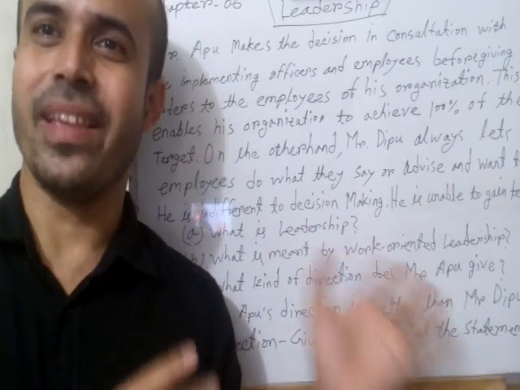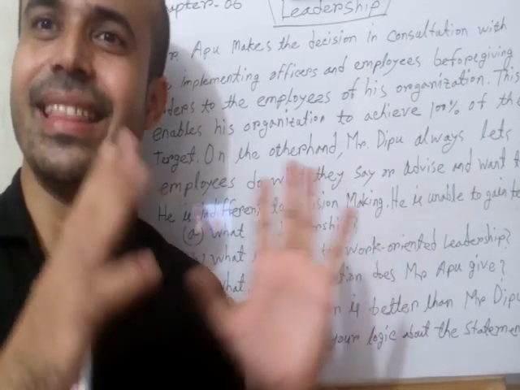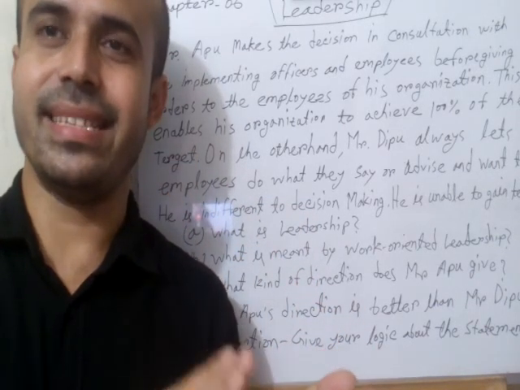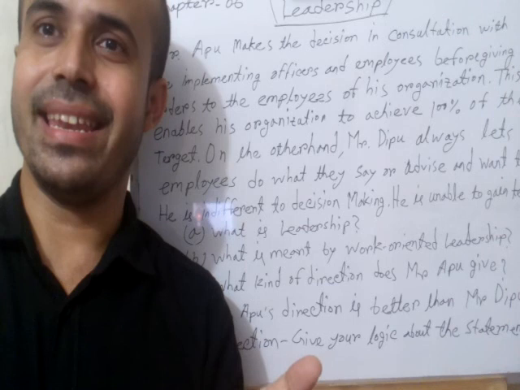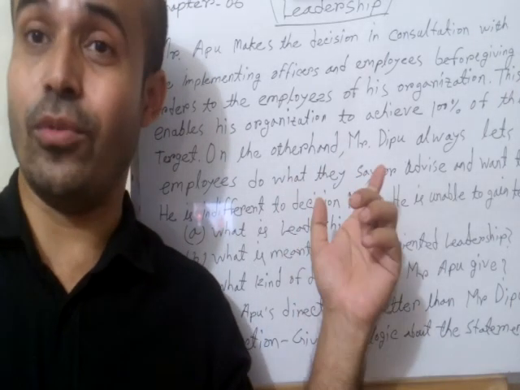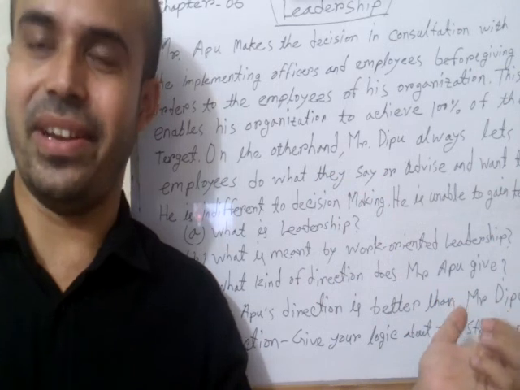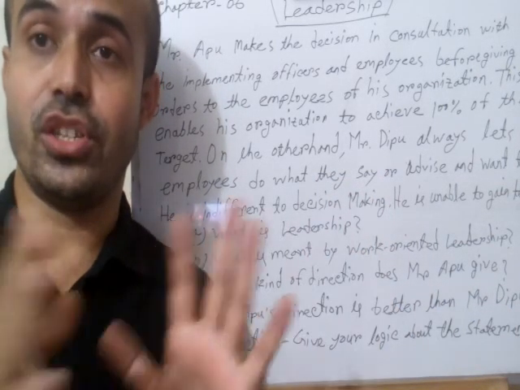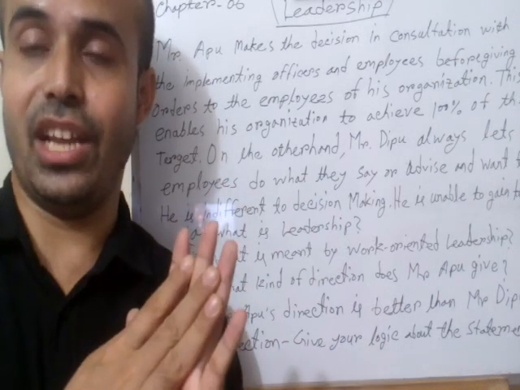And this is called, based on your leadership, free rein direction. So Deepu's direction is free rein direction. Now coming to what is the definition of free rein direction?